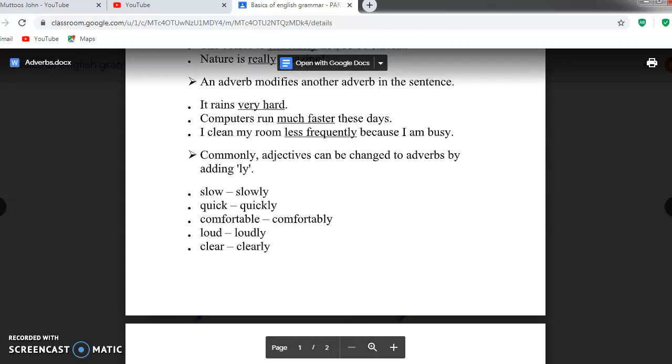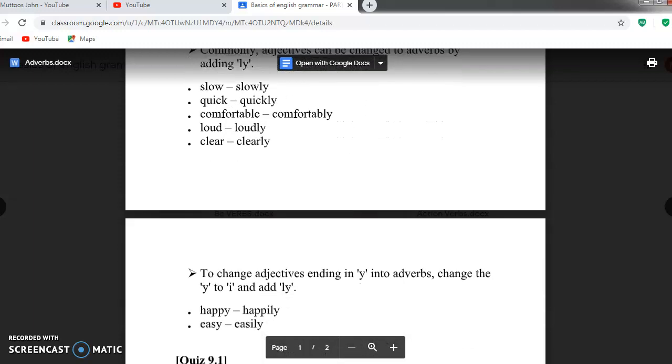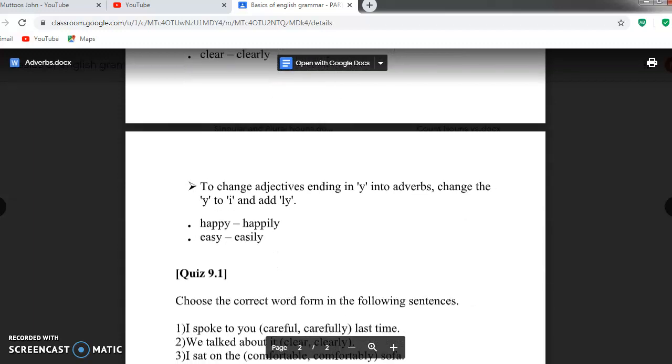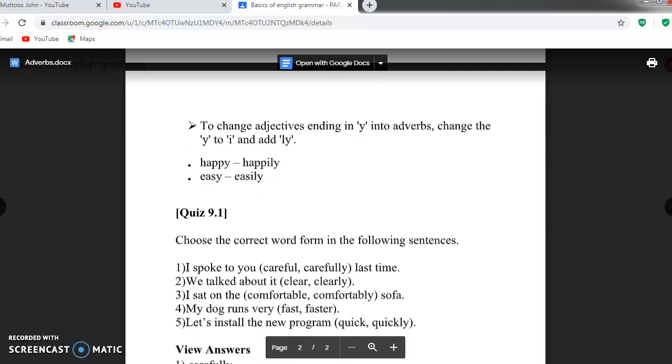Adjectives can be changed to adverbs by adding ly. Slowly, quickly. To change adjectives ending in y into adverbs, please add ily: happily, easily.